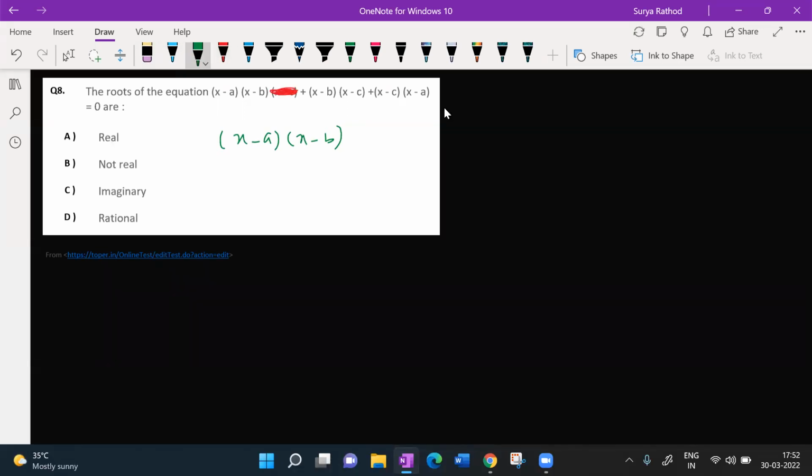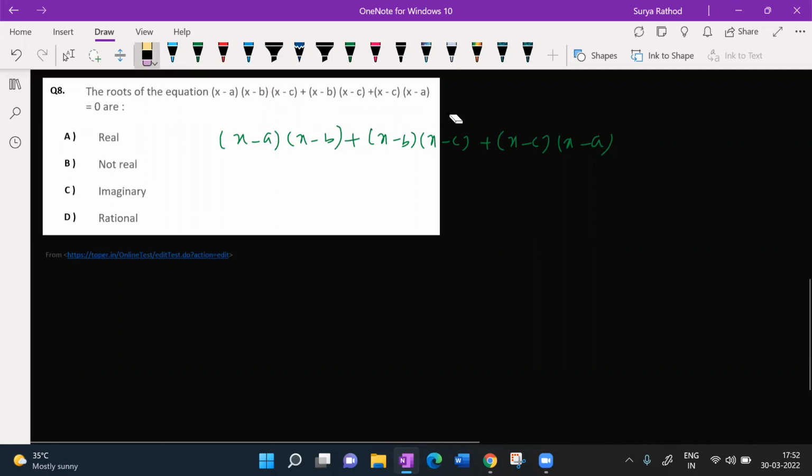x minus a into x minus b plus x minus b into x minus c plus x minus c into x minus a. If you solve with this, beta, I'll come to you on why it shouldn't be there. If you solve with that, we'll get terms in cube. Are you able to understand how we get terms in cube here? x into x cube we will get, beta. So I'm telling you that you remove this. You remove this now.